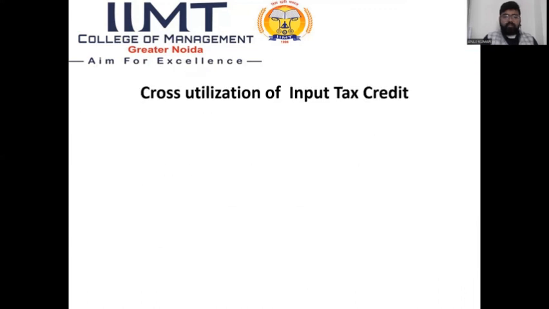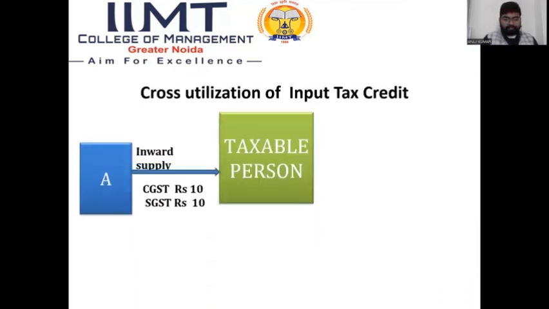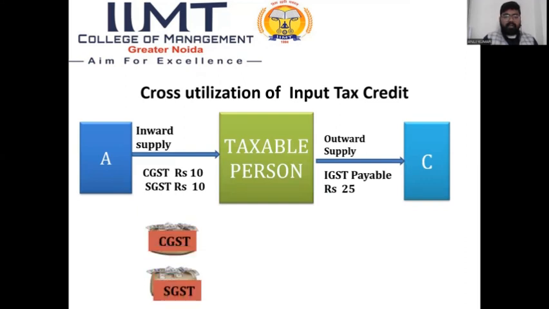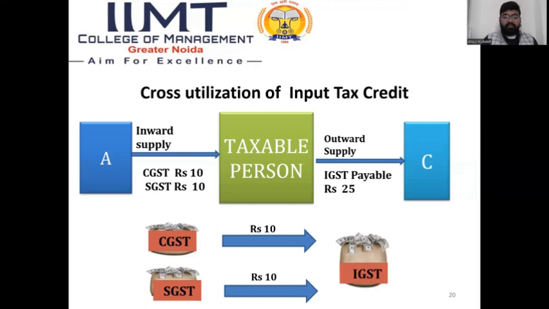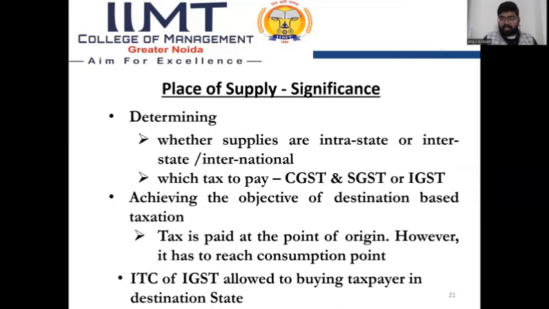Further is cross utilization of input tax credit. Suppose a person has inward supply with CGST rupees 10 and SGST rupees 10, and the taxable person makes an outward supply with IGST payable at 25 rupees to the government. Then he claims the input tax credit against the payable 25 rupees IGST. He pays through the input tax credit of CGST rupees 10 and the input tax credit of SGST rupees 10, and further rupees 5 is paid to the central government as the IGST balance.